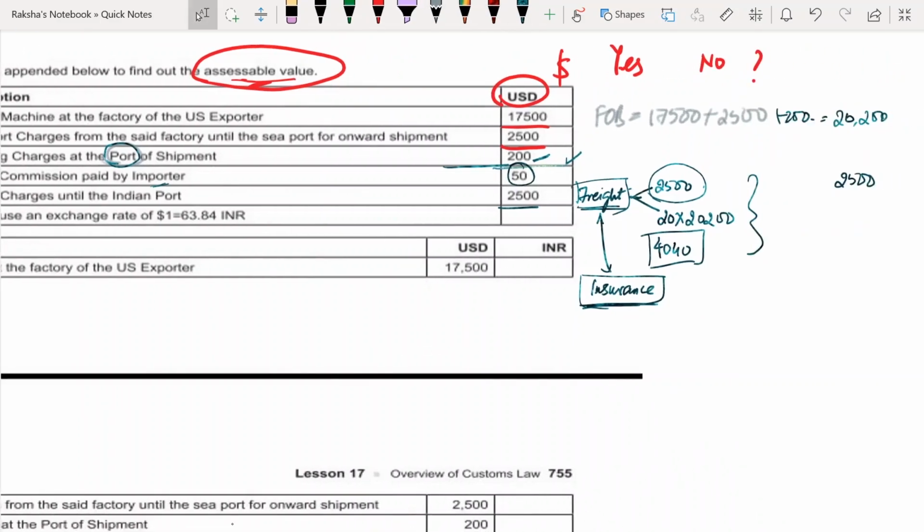What is my insurance? 1.125% of my FOB. What is my FOB? 20,200. 1.125% into 20,200 will give me 227.25. Okay, can we just take it as 228? So here, 2,500 plus 228 will give me 2728.